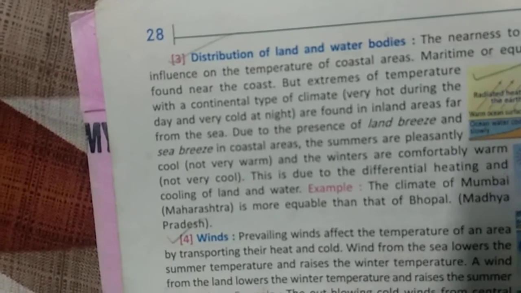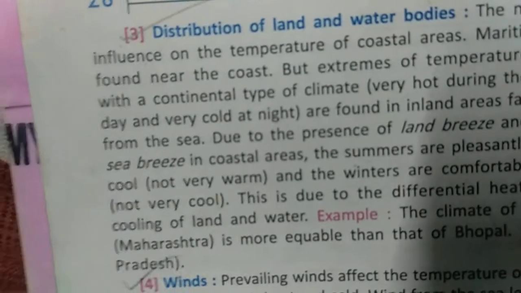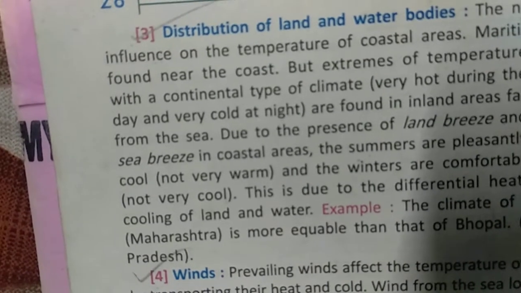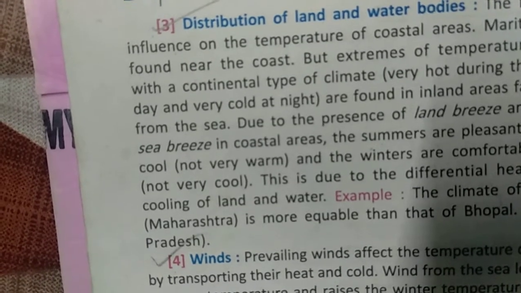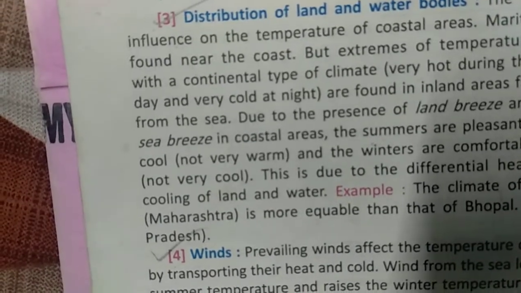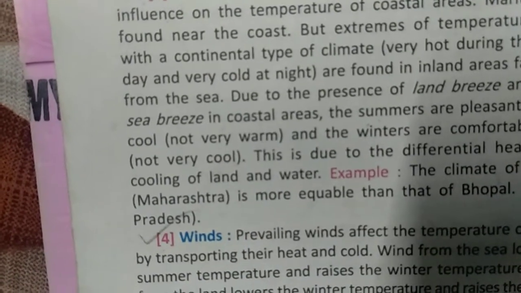Continental type of climate is found in the inland areas, that is, far away from the sea. This is because in those places the land breeze and sea breeze are not available. As in the coastal areas, the areas which are near the sea, the land breeze and the sea breeze help to have a pleasant, cool climate in the summers, and winters are comfortable with warm climate. This is due to the different heating and cooling of land and water.